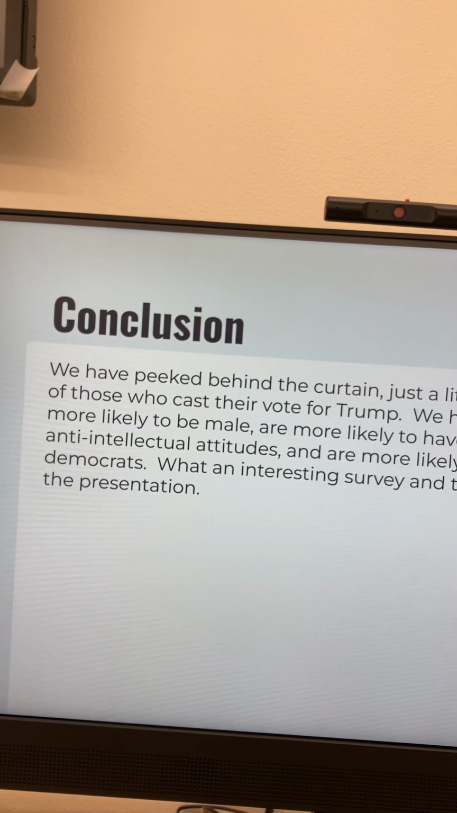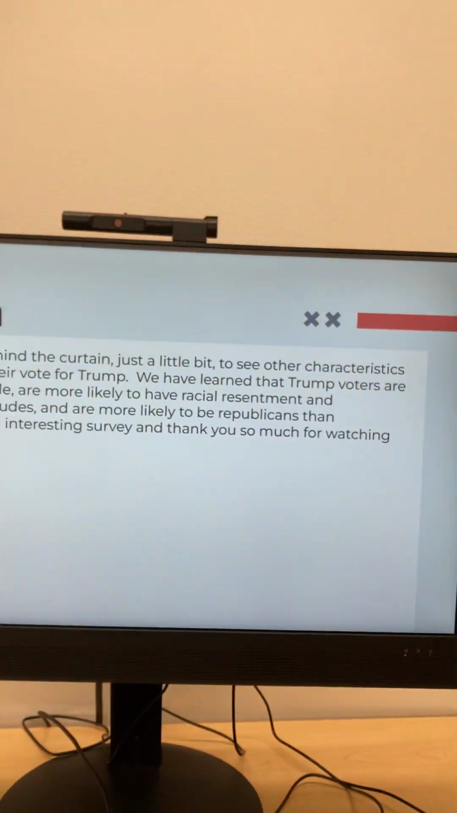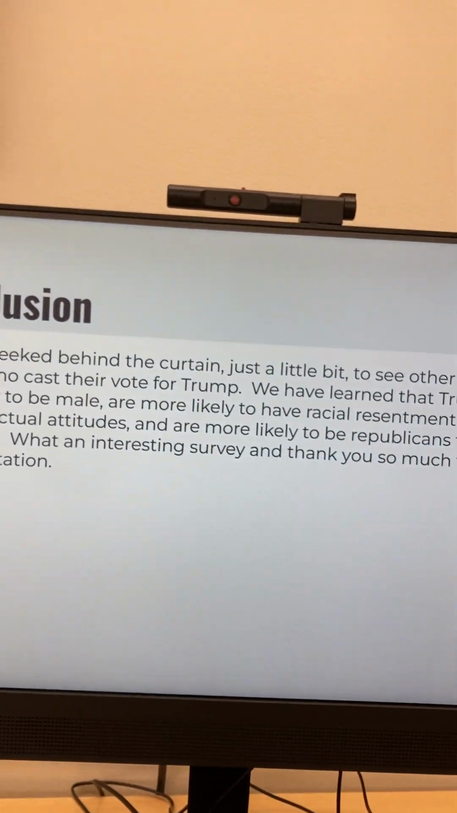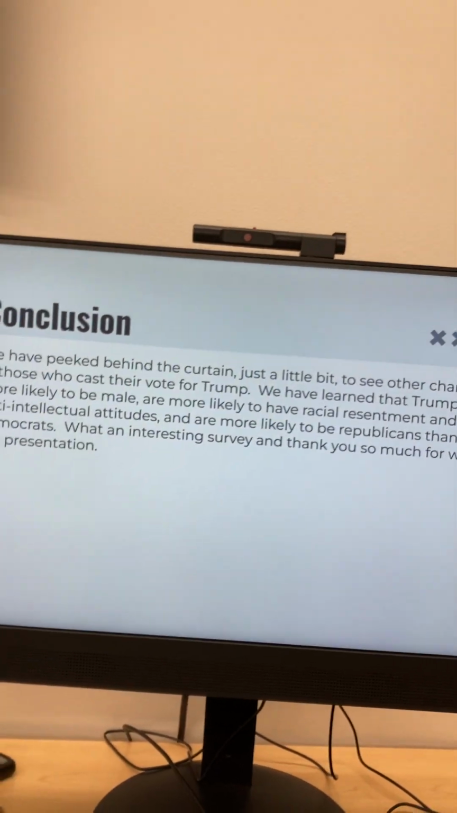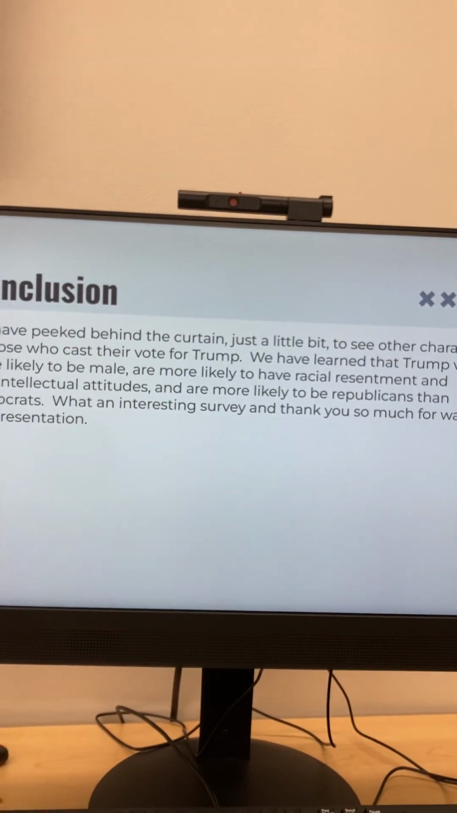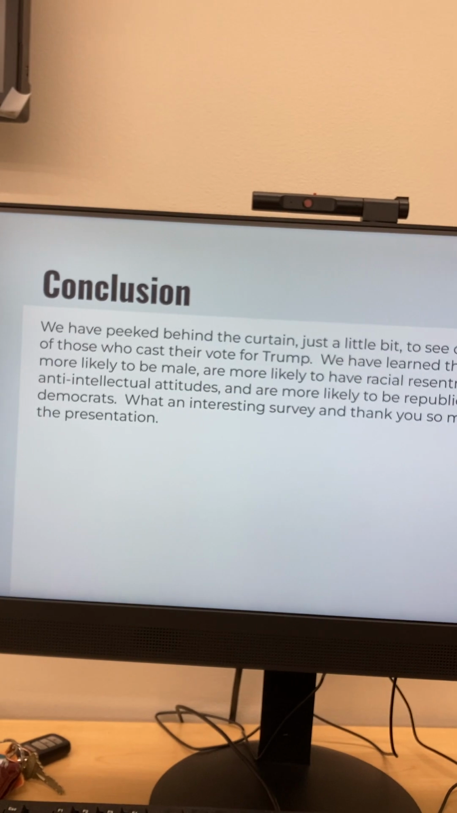So, conclusion, we have peeked behind the curtain just a little bit to see other characteristics of those who cast their vote for Trump. We have learned that Trump voters are more likely to be male, are more likely to have racial resentment and anti-intellectual attitudes, and are more likely to be Republicans than Democrats.